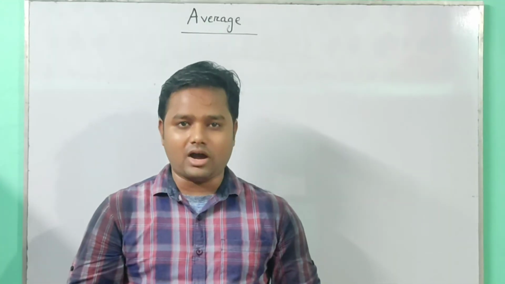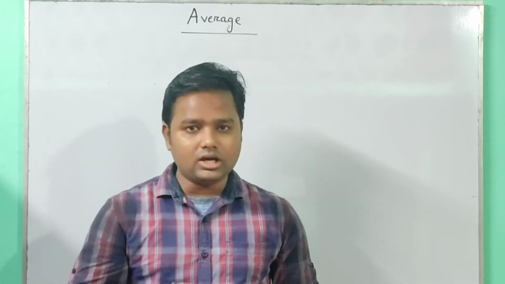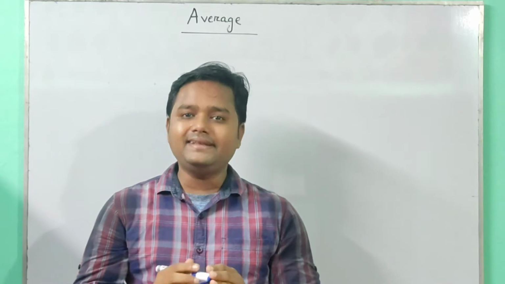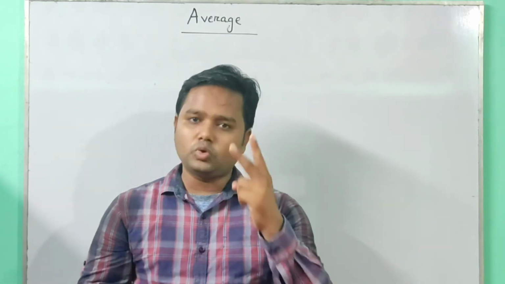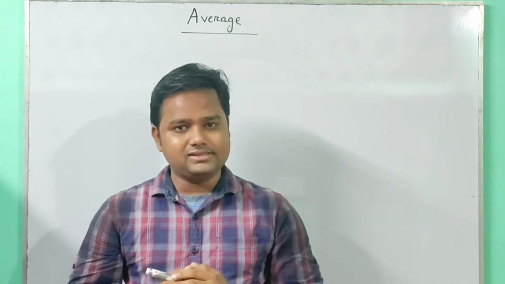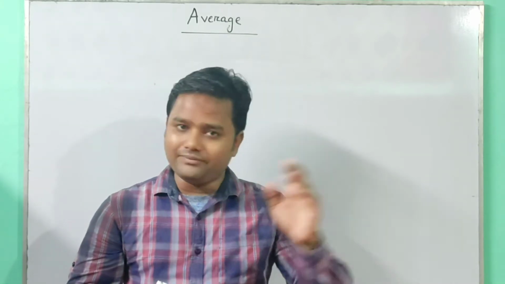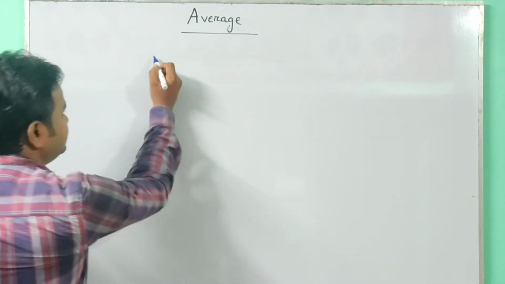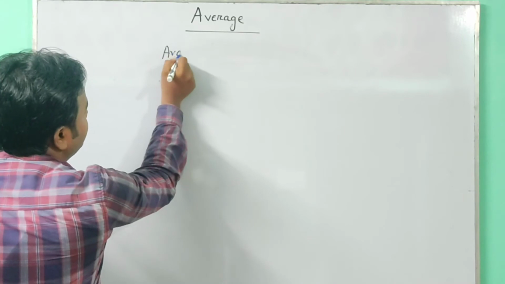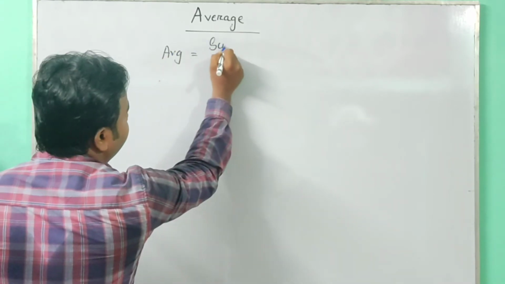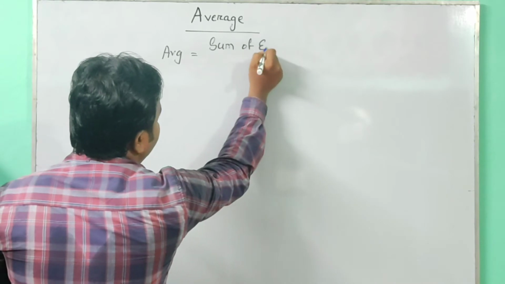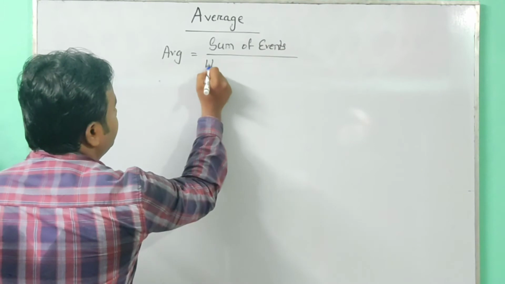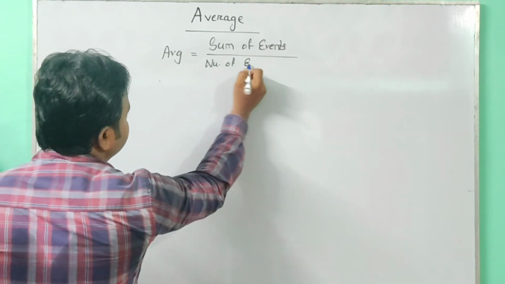Before going into the details of average, first we will study the meaning and definition of average. Average is the ratio of two things. It is defined as the ratio between the sum of the events and the total number of events. So, average is equal to the sum of events divided by the total number of events.